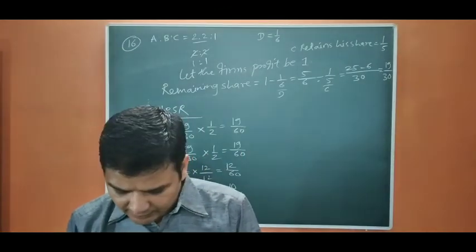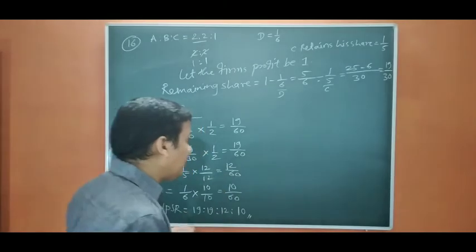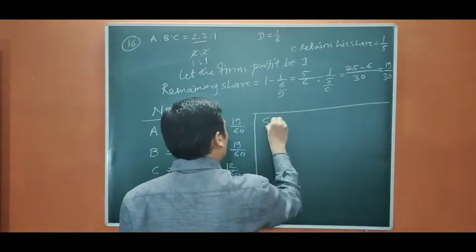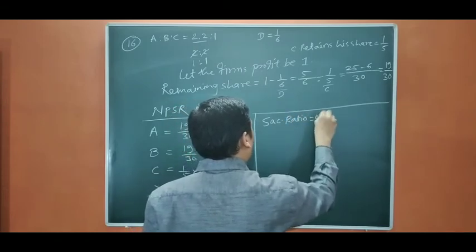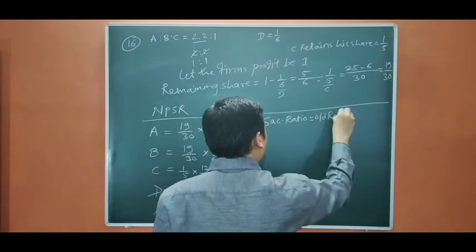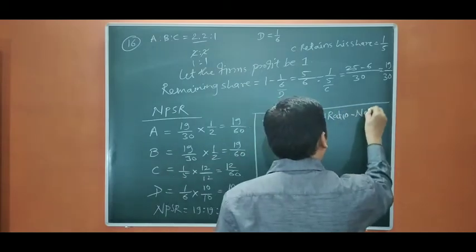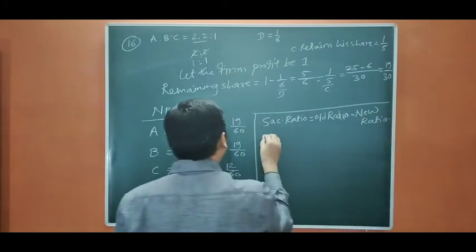Okay. Now we have already calculated the new ratio. Now we are going to calculate the sacrificing ratio. So sacrificing ratio equals old ratio minus new ratio. Okay, so let us start.